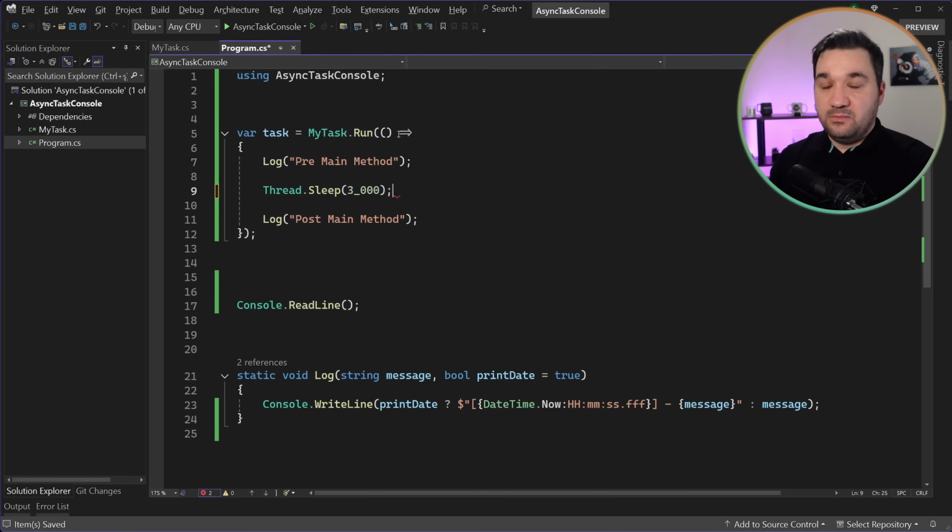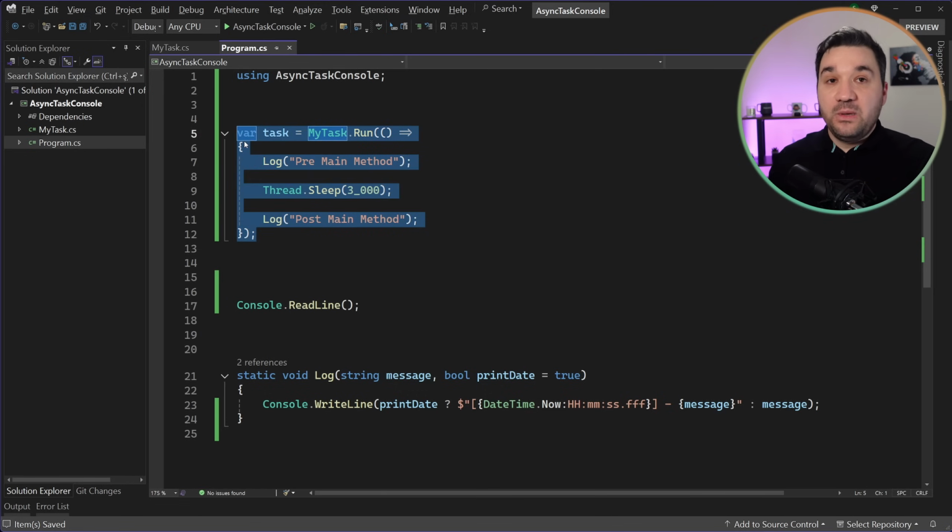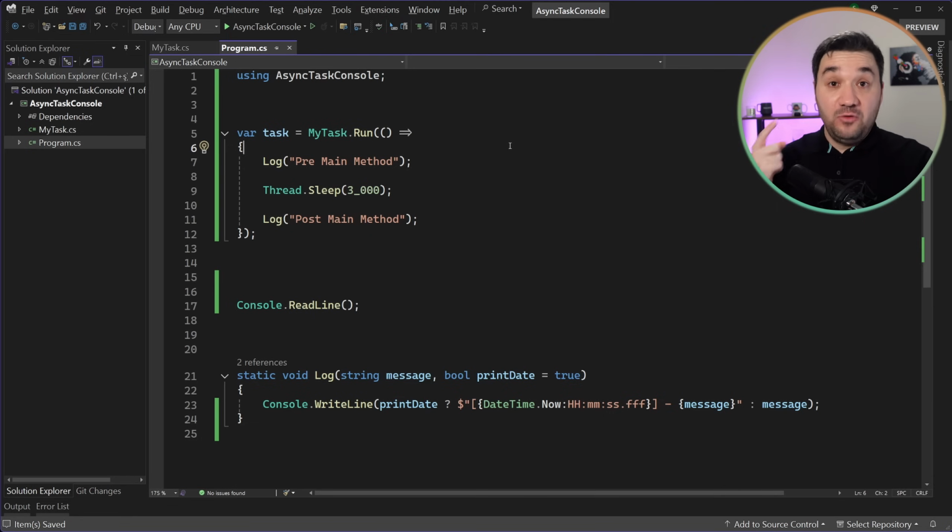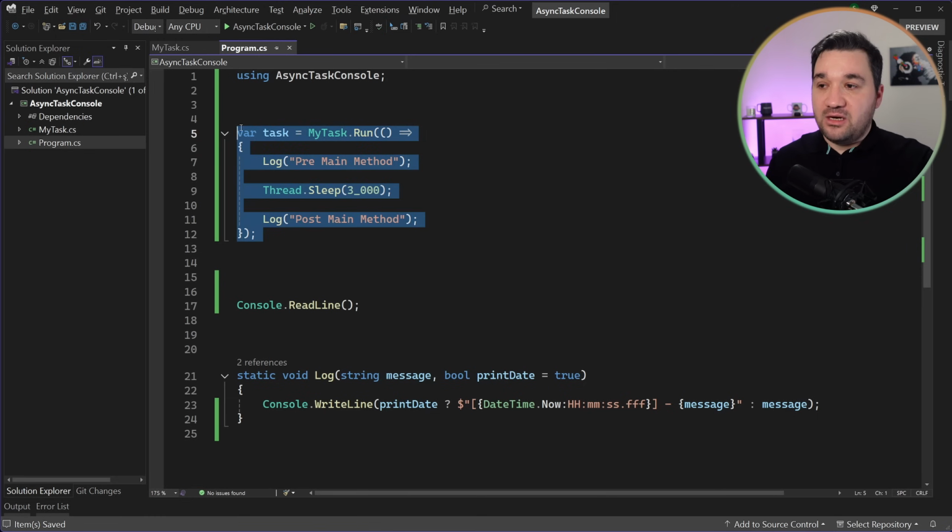This is pretty simple actually, right? So what I'm expecting, this task will be running in the thread pool. It will be picked up by a thread from the thread pool and run behind the scenes. Afterward, if you want to know about its completion or continuation, you can just attach something. But as you see here, I'm not doing it. So basically I will run that task and leave it. Fire and forget. I'm not going to wait for it.